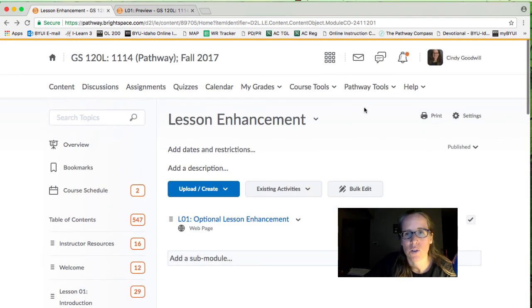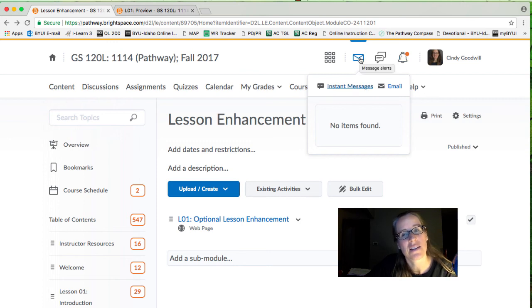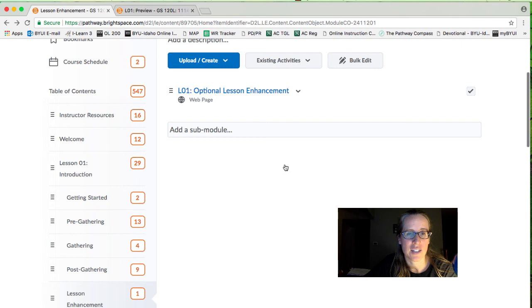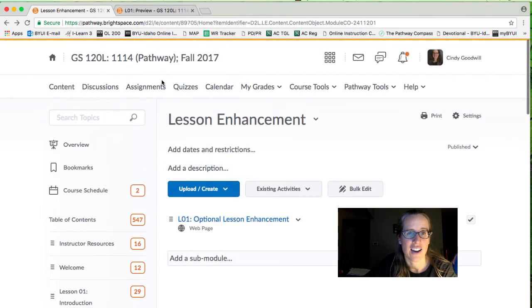One way I want to show you real quick, one way that you can reach me is up here. This is your messages. If you click on this, if you see a little red dot here, that means that you've received a message, and you can send me a message. And sometimes I will be sending you a message through this. So this is your messages alert right here, and the place for you to send instant messages. So I'm here for you. Please let me know if you need anything.